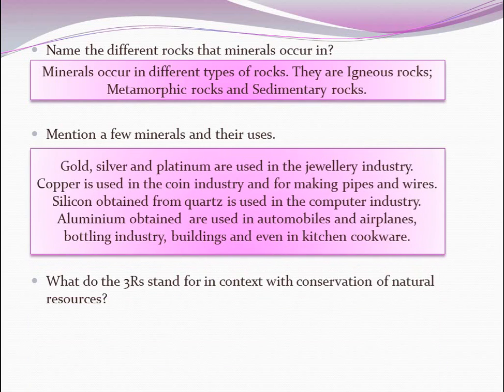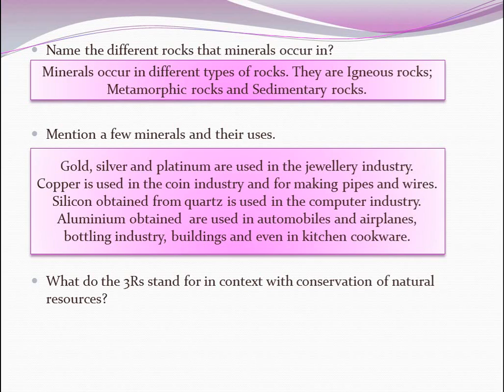The answer: gold, silver, and platinum are used in the jewelry industry. Copper is used in the coin industry and for making pipes and wires. Silicon is used in the computer industry, and aluminum is used in automobiles and aeroplanes, bottling industry, buildings, and even in kitchen cookware.